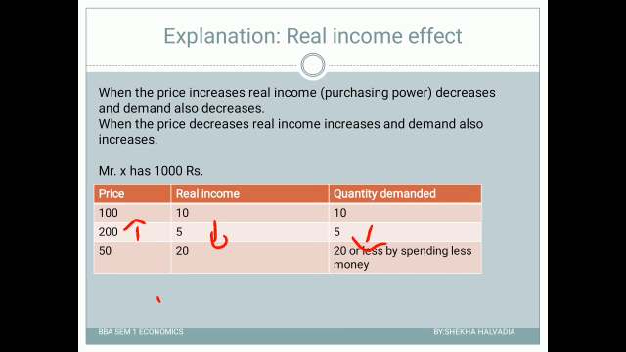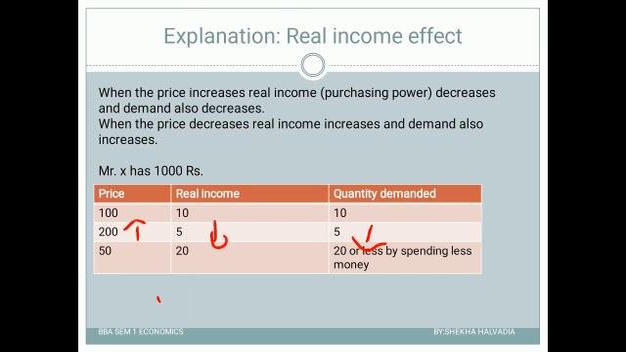Demand also decreases. Now let us understand with the price fall, right? Suppose the price decreases by 50 rupees. In such a case, how much can Mr. X buy now? Out of 1000 rupees he will be able to buy 20 units, and that's why he will buy either 20 units or buy less by spending less money.